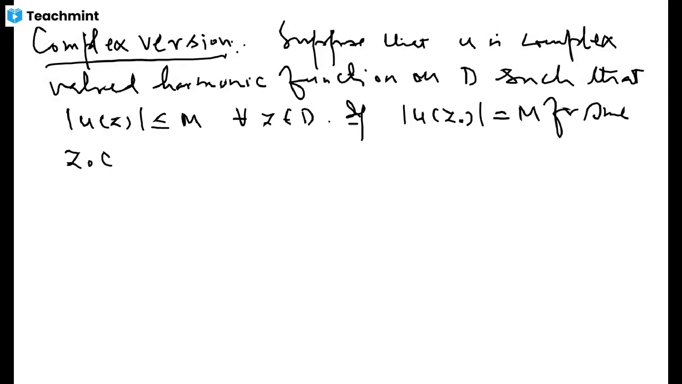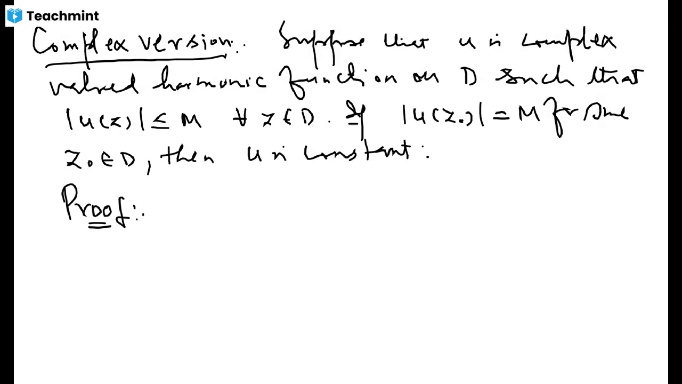z naught in D, that means it attains its modulus. If it attains its maximum modulus at a certain point inside domain D, then u is constant. u is a constant function. So that means a non-constant harmonic function, whether it's complex valued or real valued, cannot attain its maximum modulus inside the domain. So let us try to do